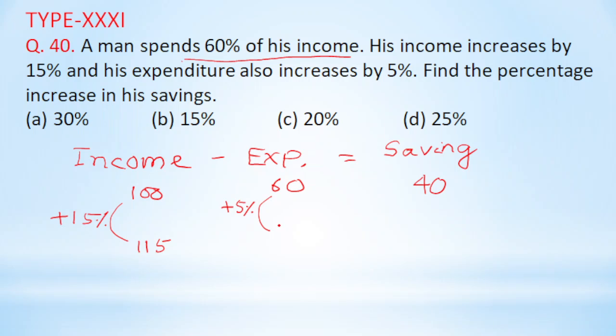That means it is 5% of 60. So 5% of 60 is 3. So new expenditure is 60 plus 3, that is 63. Now income minus expenditure is saving. Now 115 minus 63, so it is coming as 52.